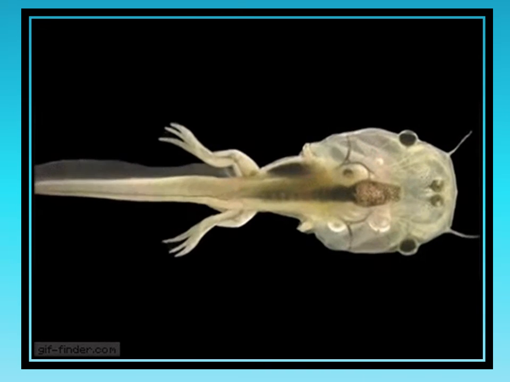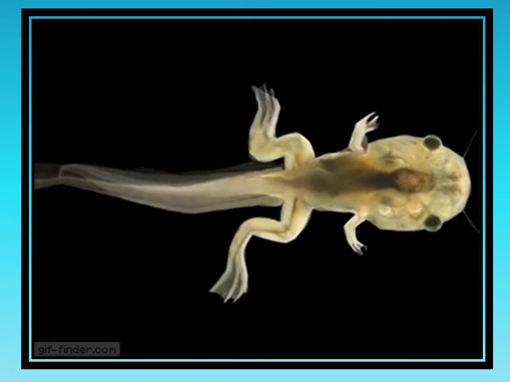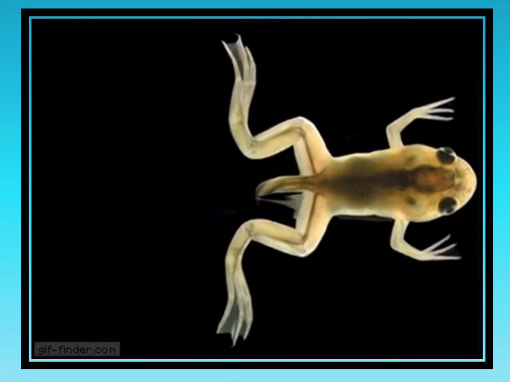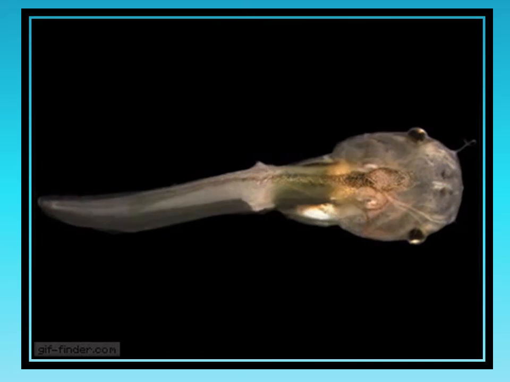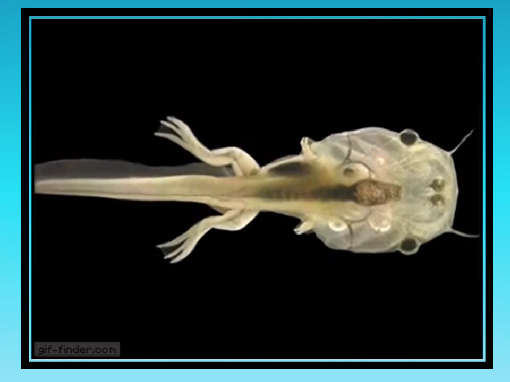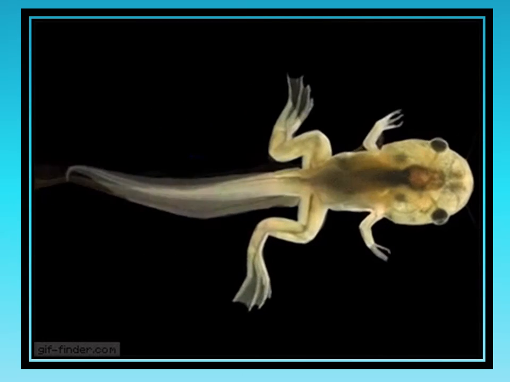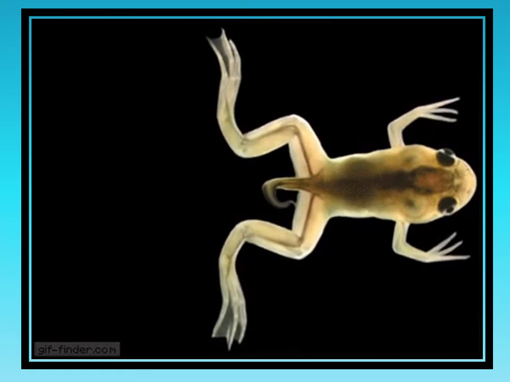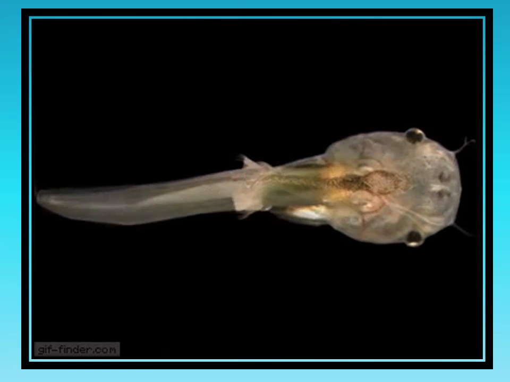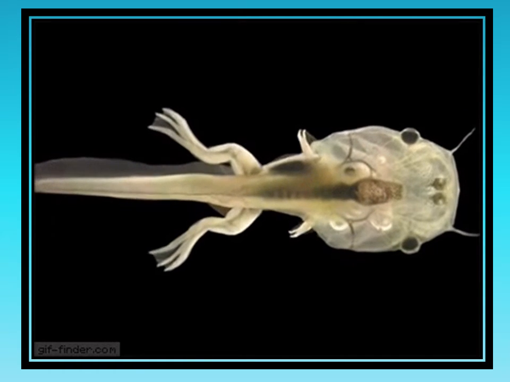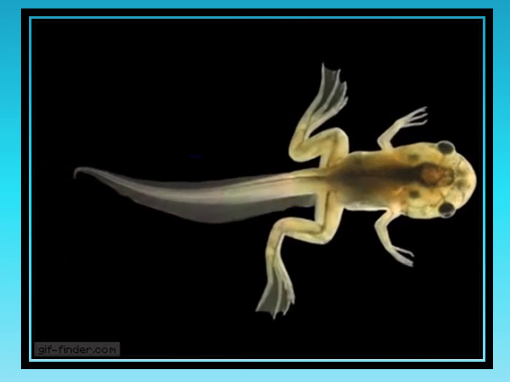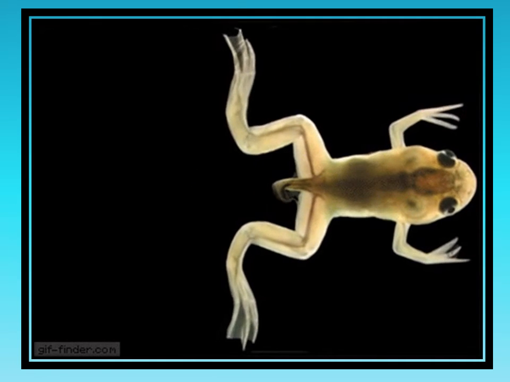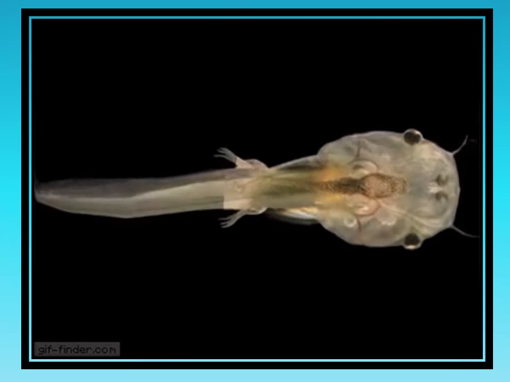So here you can see the transformation of a tadpole into a young frog. Slowly the hind limbs and then the forelimbs come, and slowly the tail deteriorates. कि टेल धीरे धीरे गायब हो जाती है, पहले पीछे वाले पैर और फिर आगे वाले पैर आते हैं.